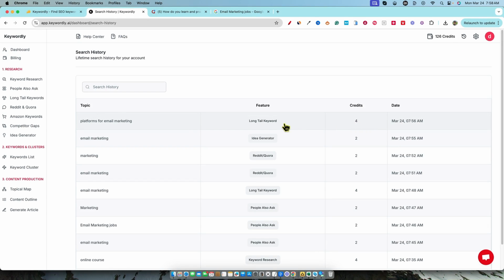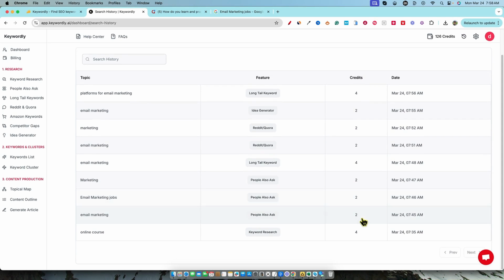This is where the credits came from. So this is just going to tell you what your credit history was. So everything that we've done right over here, you can see how many credits it took, right? How many credits it took. The Longtail keyword and keyword research take the most. They take 4. The rest of them take 2.